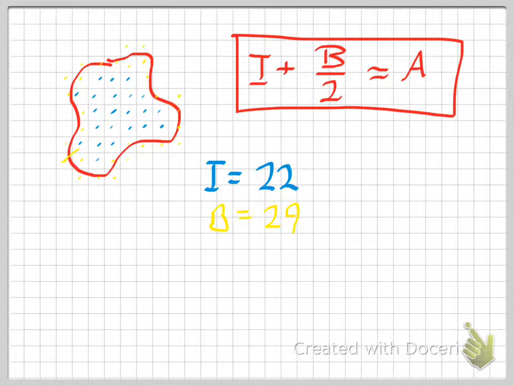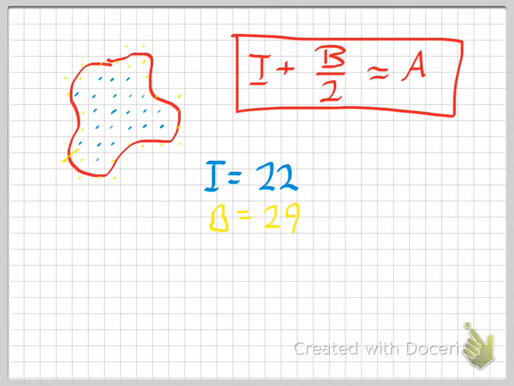So what we're going to do is count up all the boundaries, and we're just going to count them all for half. That overcounts some of them and undercounts some, but it kind of balances out. So I've already done the count here. Let's say this is a pond on a map. We're going to put all the squares that are totally, without any question, inside the red line. And it looks like there's 22 of them.